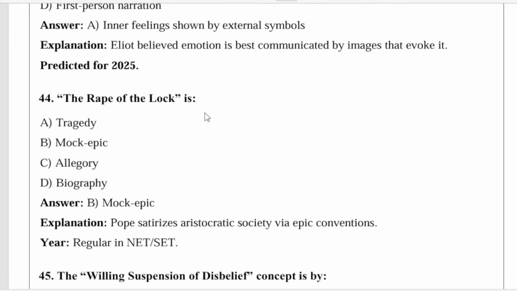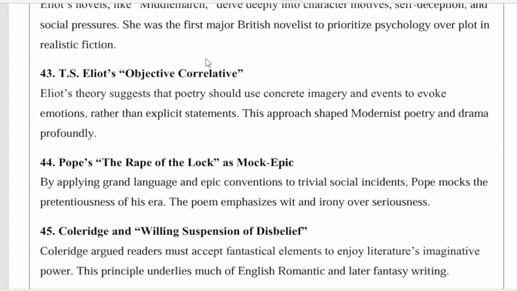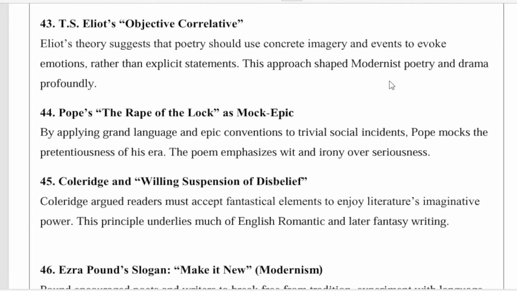The Rape of the Lock is what? The correct answer for this question is mock epic. By applying grand language and epic conventions to trivial society incidents, Pope mocks the pettiness of his era. The poem emphasizes wit and irony over seriousness.